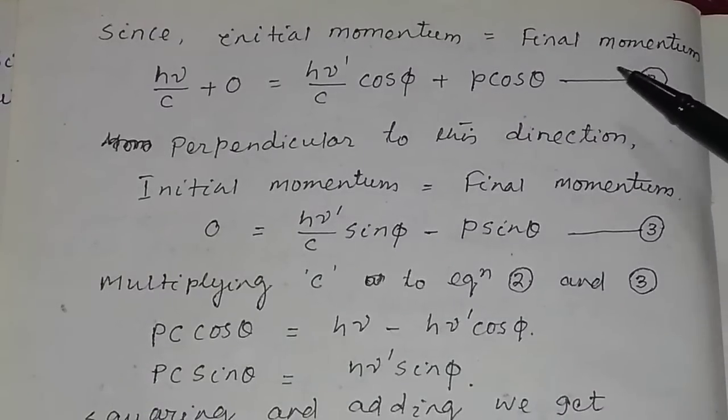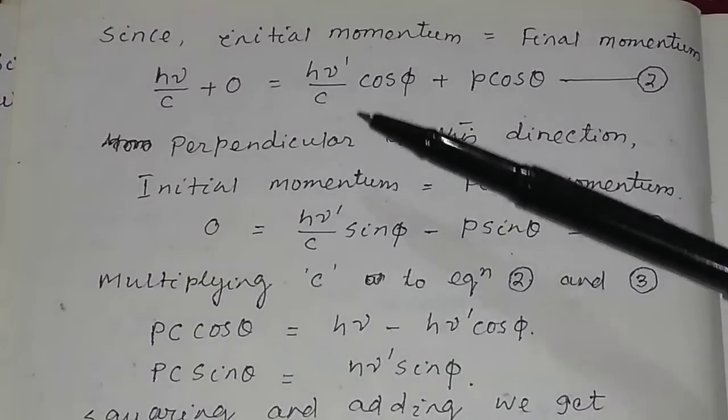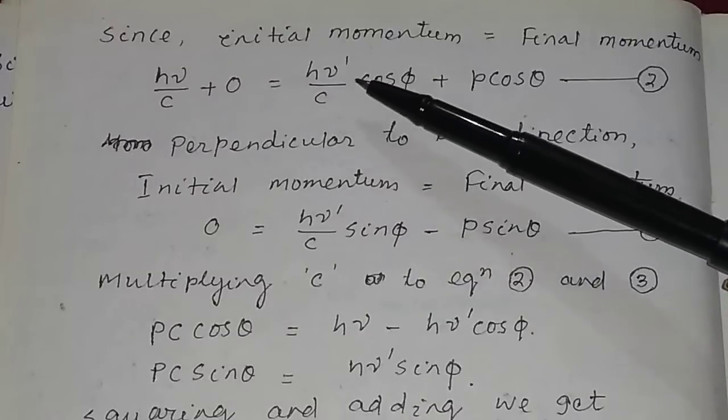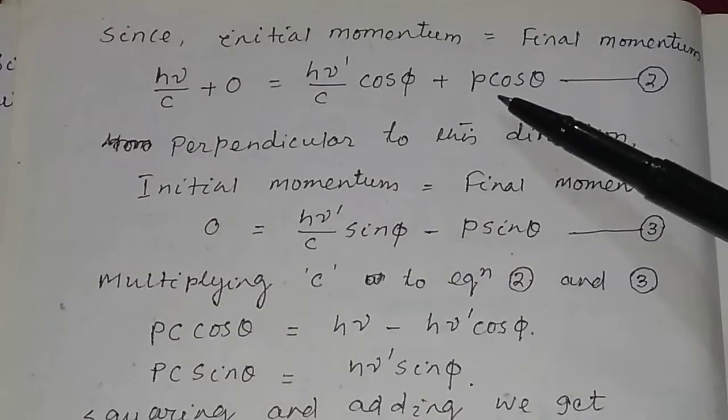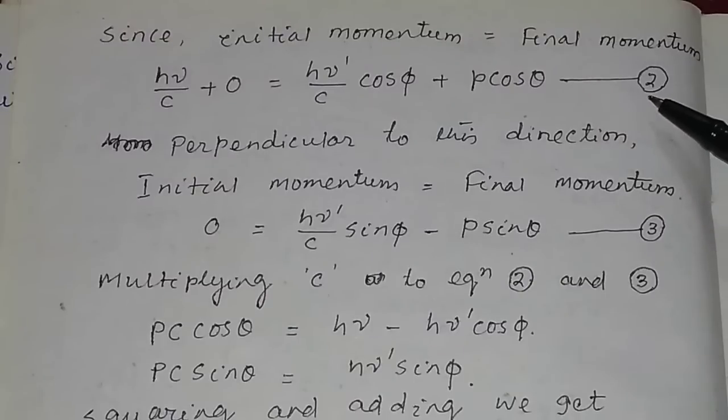Since initial momentum is equal to final momentum, h nu by c is equal to h nu dash by c cos phi plus p cos theta. It is equation number 2.